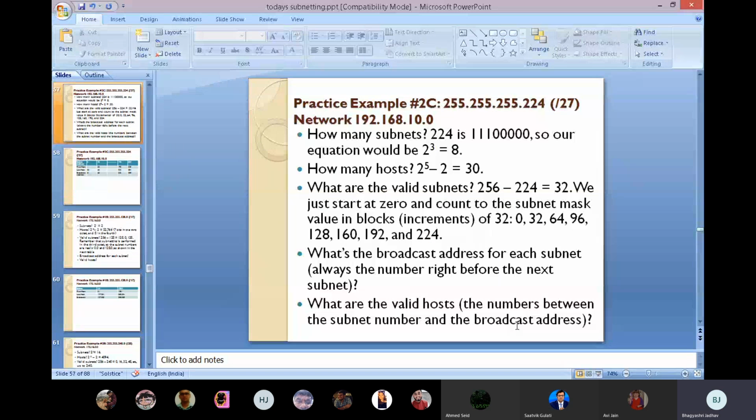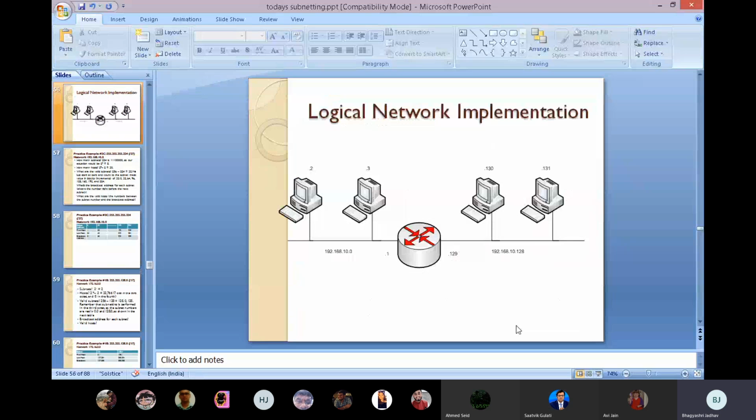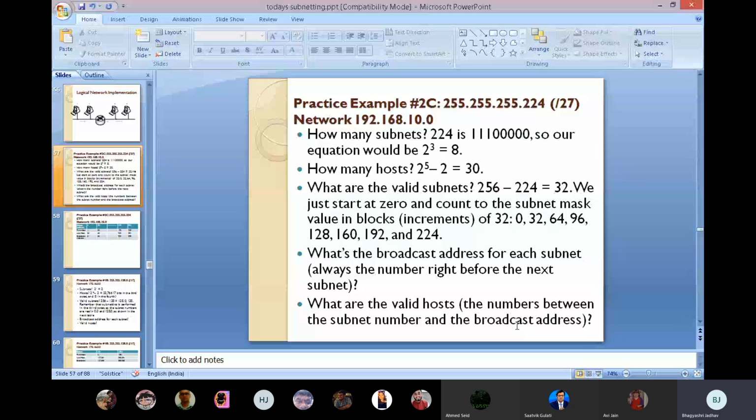See the practice example here. Now we are showing /27, which is 224. The network is 192.168.10.0, as mentioned in this diagram. Now, how many subnets are there? The last digit is 224. Then how do we represent it in binary? 11100000. So our equation would be 2 raised to 3, equal to 8. Then how many hosts? 2 raised to 5 minus 2 is equal to 30.